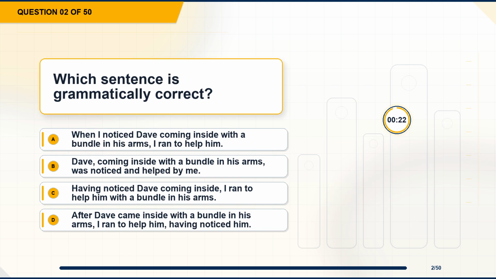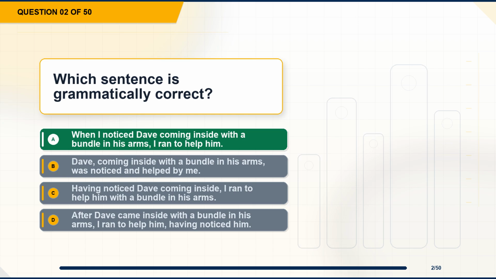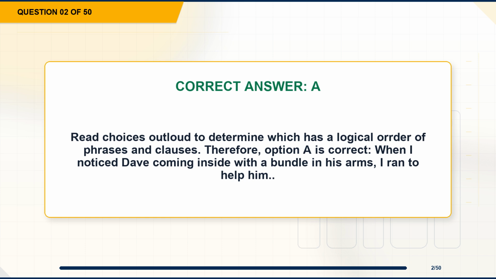Question 2. Which sentence is grammatically correct? Option A. When I noticed Dave coming inside with a bundle in his arms, I ran to help him. Option B. Dave, coming inside with a bundle in his arms, was noticed and helped by me. Option C. Having noticed Dave coming inside, I ran to help him with a bundle in his arms. Option D. After Dave came inside with a bundle in his arms, I ran to help him, having noticed him. The correct answer is option A. Explanation. Read choices out loud to determine which has a logical order of phrases and clauses. Therefore, option A is correct.